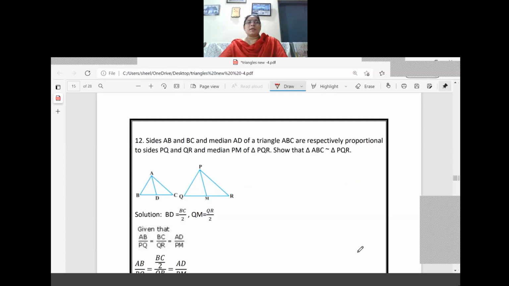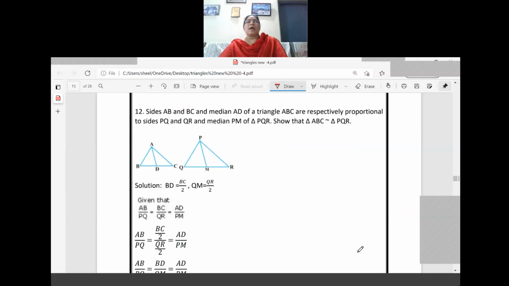So question number 12: sides AB and BC and median AD of a triangle ABC are respectively proportional to sides PQ and QR and median PM of triangle PQR. Show that triangle ABC is similar to triangle PQR. So what is given in the question, first you should write. Understood? So two triangles are given. What is the triangle name? ABC and PQR only. Now what is the median name? AD and PM. Right?